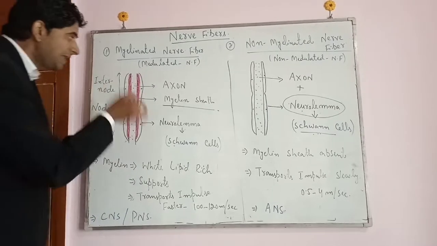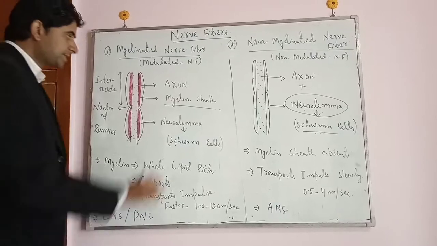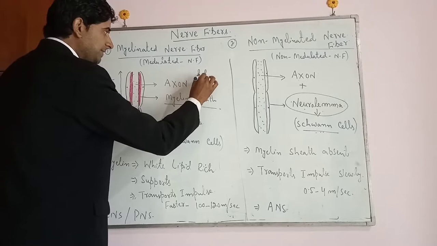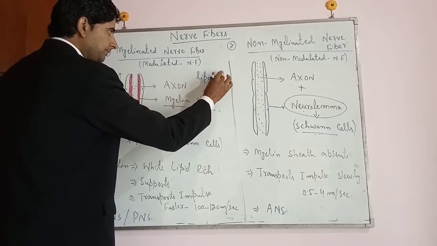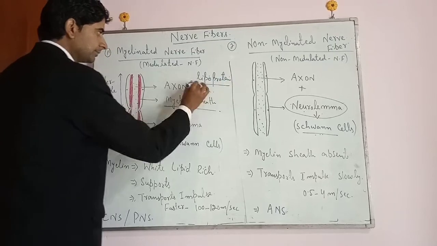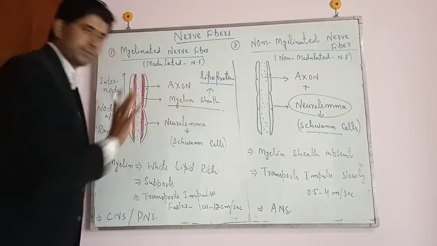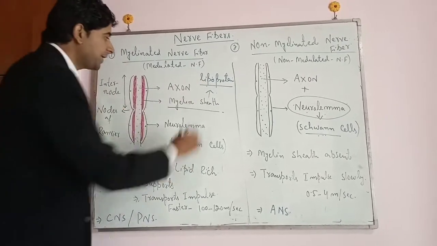अब ये myelin sheath है क्या? This myelin sheath is actually made up of lipids as well as the proteins. That means it is a lipoprotein material. So this myelin sheath is actually the lipoprotein material, but is abundantly made up of the lipids.